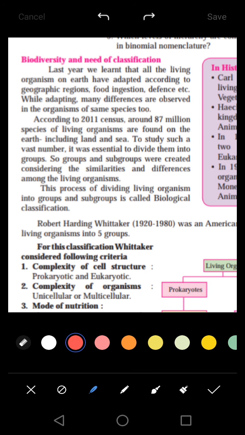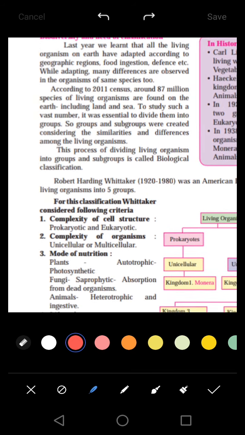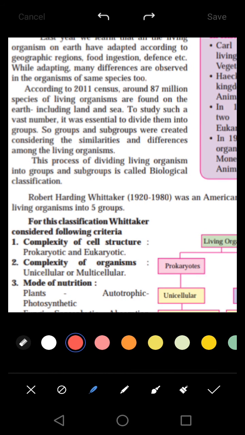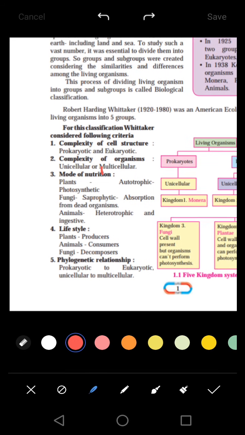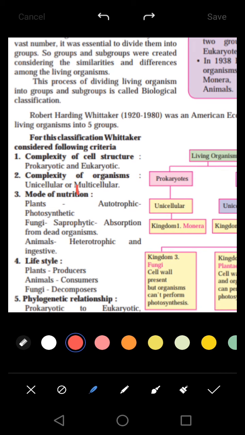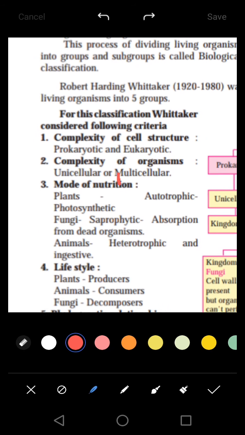There are so many characteristics. Robert Hartwig Whittaker, who lived between 1920 and 1980, gave the concept of the 5 kingdom classification. So on what basis did he classify the living organisms? As you can see here, there are so many different properties or characteristics on what basis he divided the living organisms into 5 kingdoms. So what did he observe?